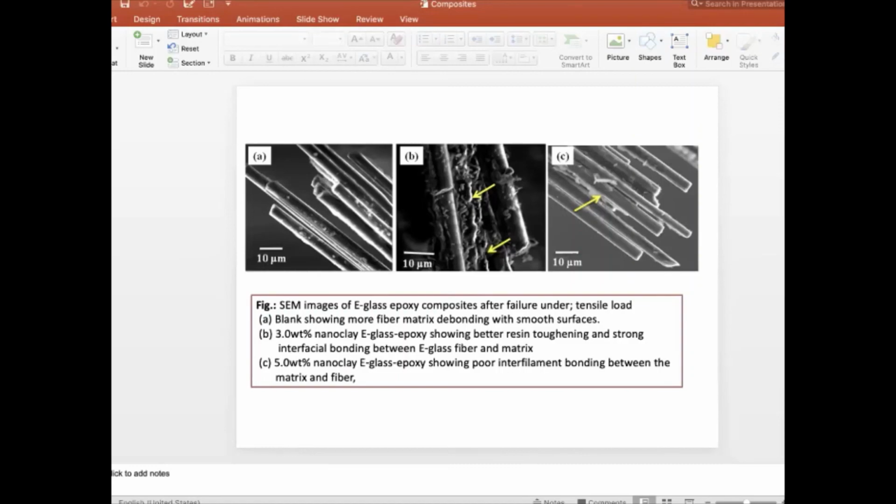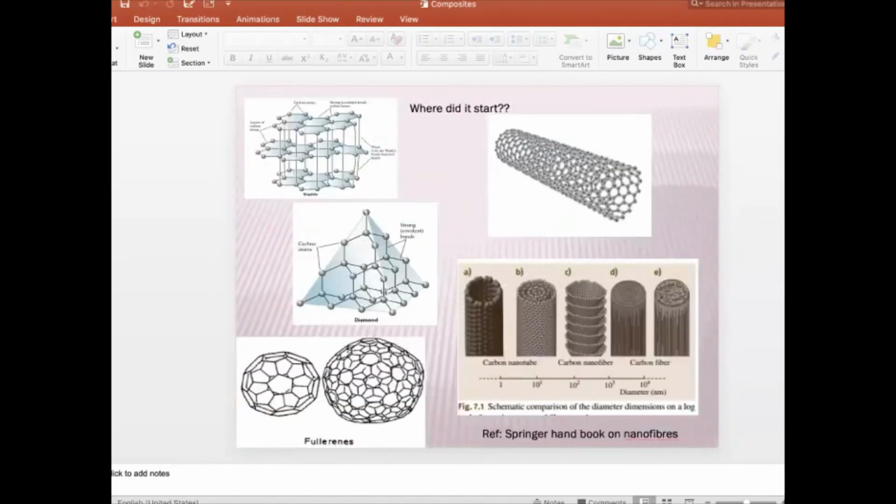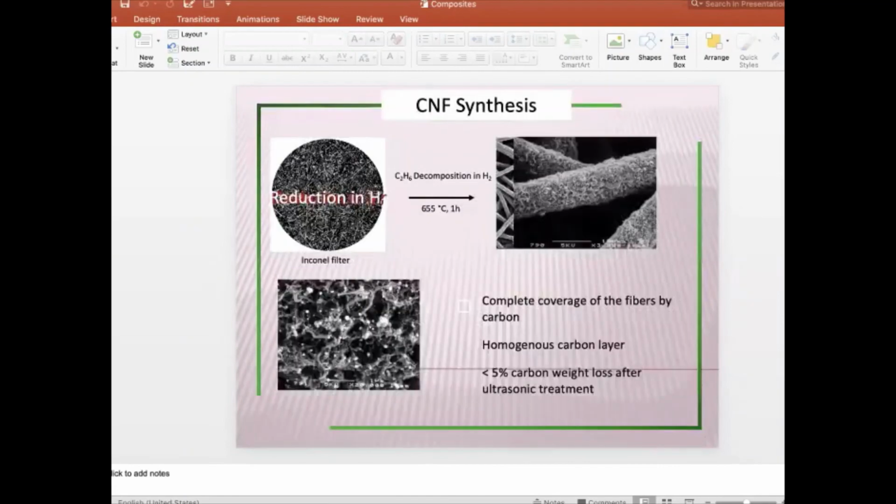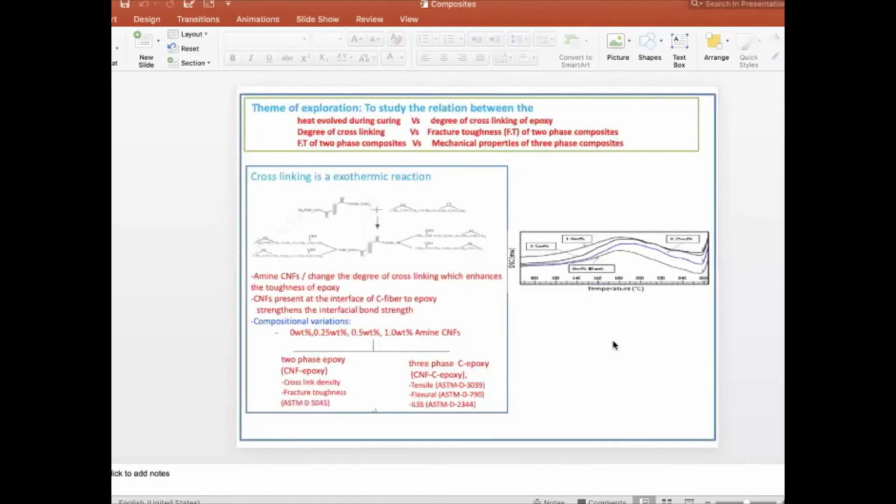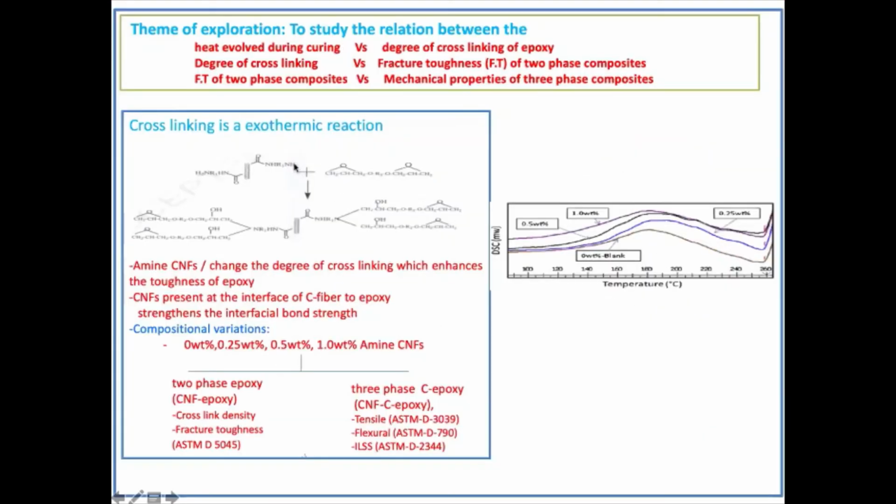You see that when we proposed the idea, I mean our PhD research proposal, this was the title we gave. This was the proposal we gave. We simply said that, okay, this was our schematic understanding at that point of time. We give the treatment to this. We try to optimize the treatment to ensure that we get the maximum heat capacity or the heat evolved. That should confirm the cross-linking density. And if the cross-linking density is good, then the fracture toughness has to be good. And if the fracture toughness is good, then the mechanical properties have to be good.